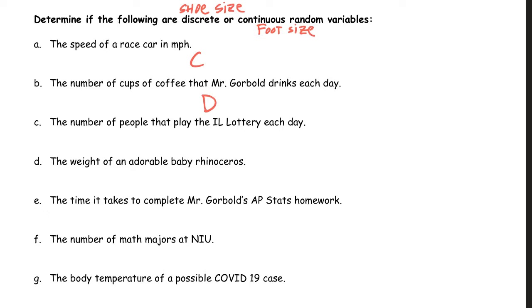The number of people that play the Illinois lottery each day, you can't have 1.5 people. You only have certain numbers, so discrete. The weight of an adorable baby rhinoceros is continuous. You could have any weight. The time it takes to complete, time is usually continuous because you can have any amount to the nearest nanosecond or whatever. The number of math majors at NIU, that's discrete because it's just a count. You can't have half a math major. And the body temp, continuous. You could have theoretically any body temperature.